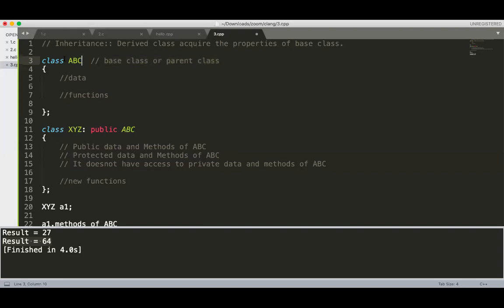Because it is not derived from any class. It is an original implementation. It is not derived from anyone. It is the first human on the earth, Adam. Now the remaining humans are derived from that one. So class XYZ is inherited from ABC. You can have one more class which is inherited from XYZ, or even from ABC. Getting? Just note down that definition of inheritance.